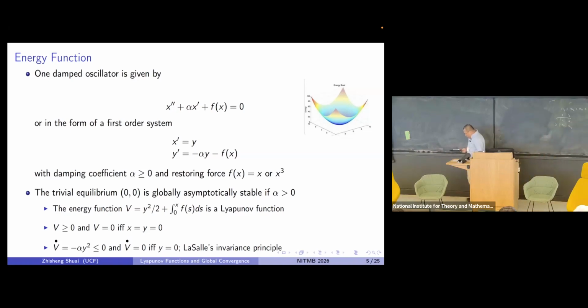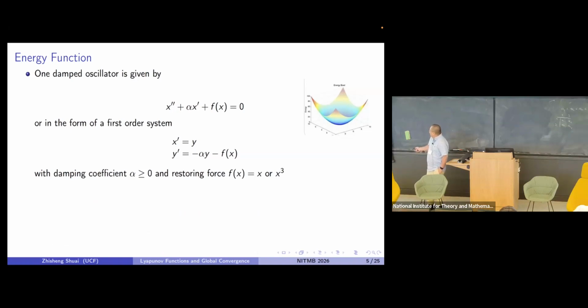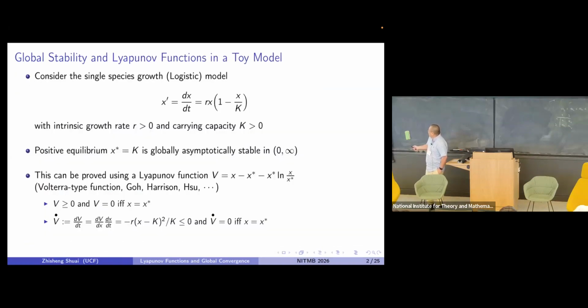Okay, so now if you think about biological systems, you ask what kind of energy function or what kind of Lyapunov function you could have. I guess I skipped one important part. If we go back to this Lyapunov function, of course it's quadratic, but this is the first integral of this logistic Lotka-Volterra system.